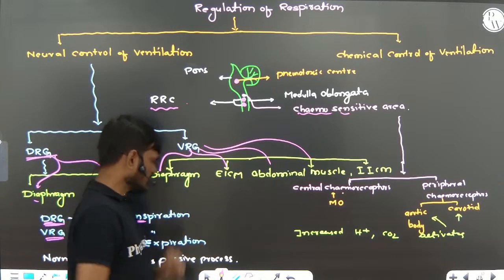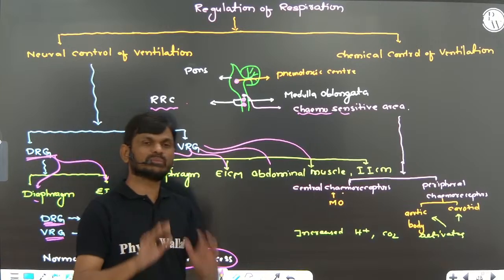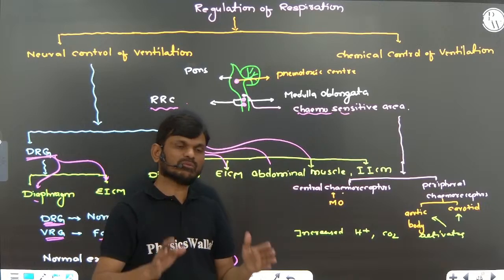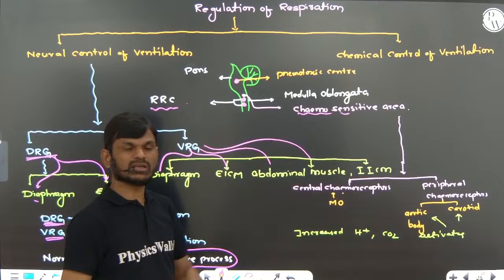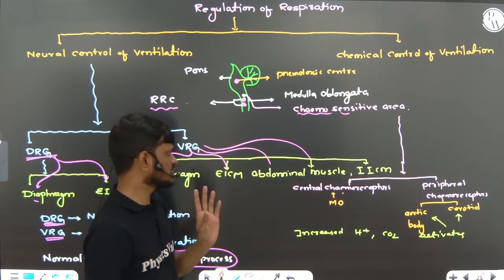Normal expiration is a passive process. Simply remember, the normal respiratory rhythm in our body is maintained by the respiratory rhythm center, because it sends signals to the diaphragm and intercostal muscles.